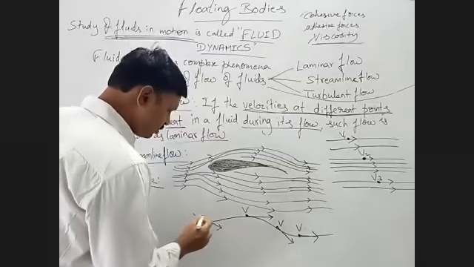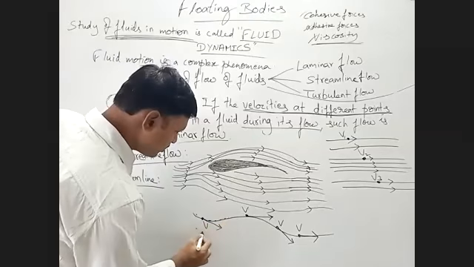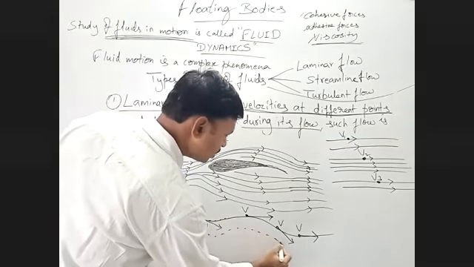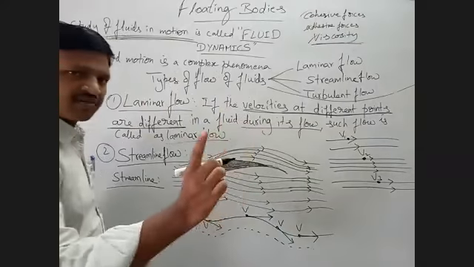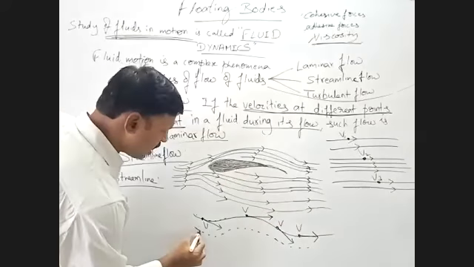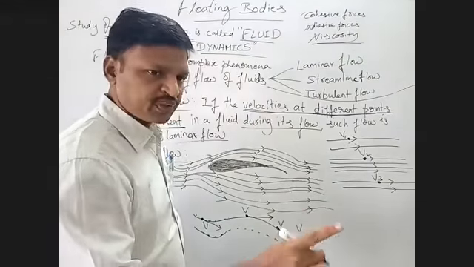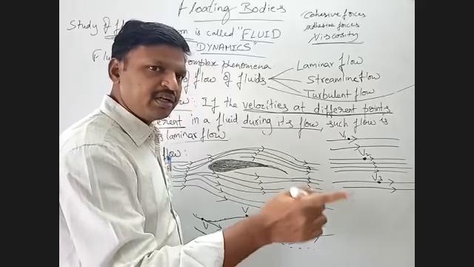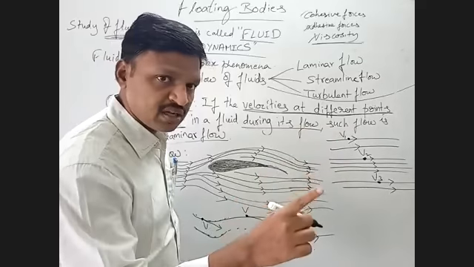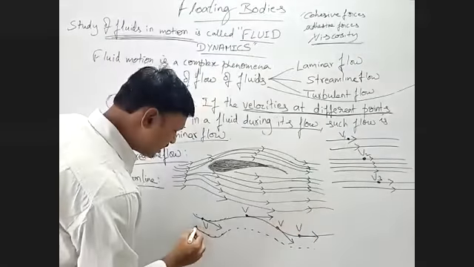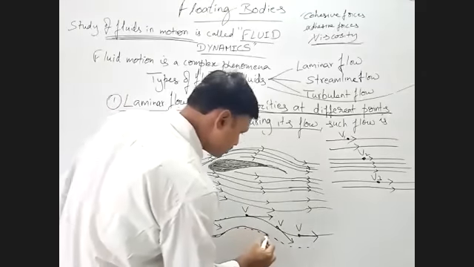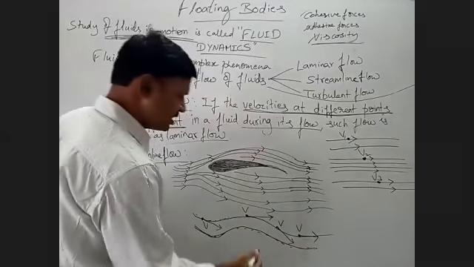See here, you can make a number of points like this. Now see, a number of points here. At every point the direction of velocity is different. So you join the points of different arcs where the direction of velocity is at each point. Then you get a curve here. This curve is called a streamline.